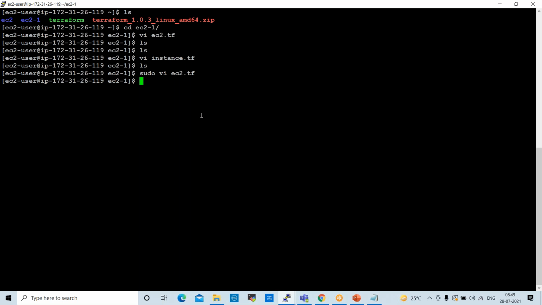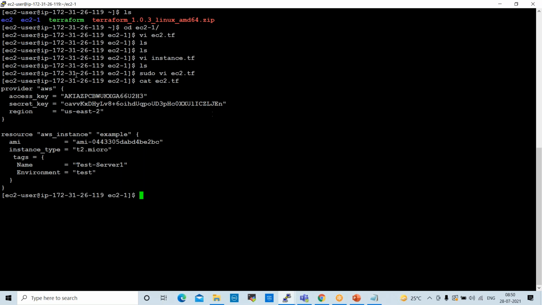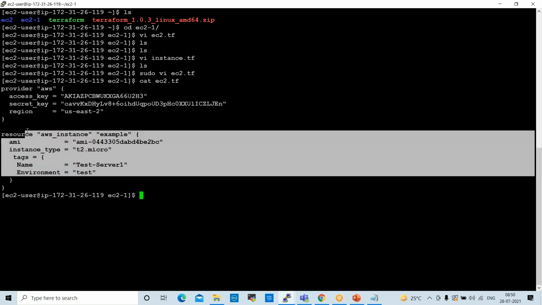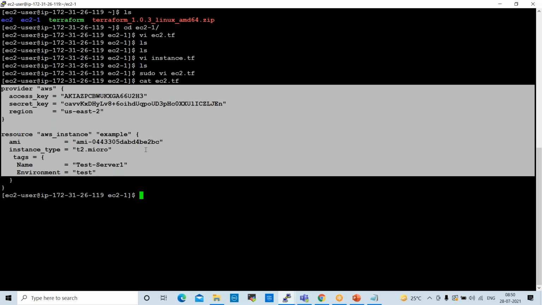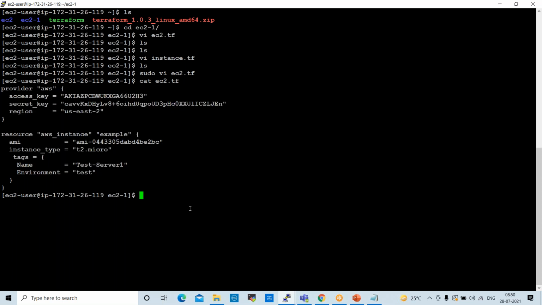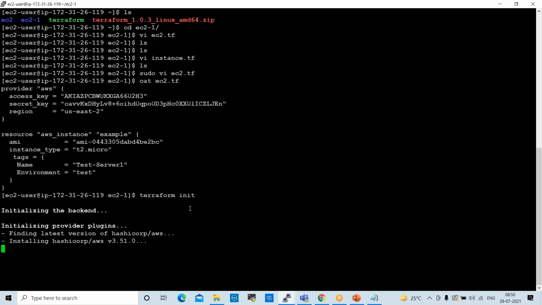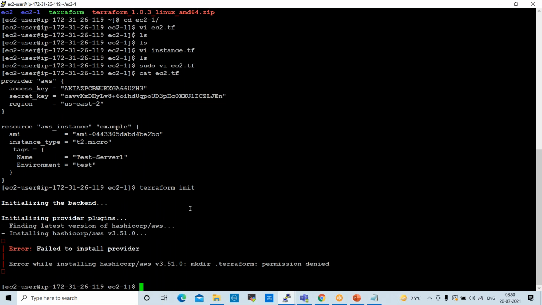So we prepared one file here, right? cat ec2.tf. This is the file which we prepared. We give the provider AWS, access key, secret key, region, AMI, and server name. We prepared the script for creating an EC2 instance. Once we prepare the script, first we need to initialize. terraform init is the command to initialize this. Enter.